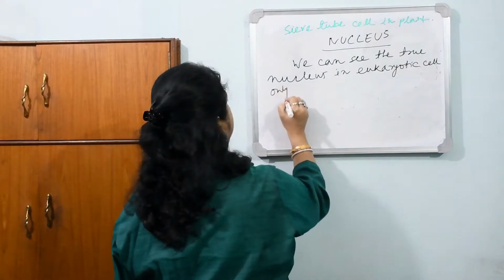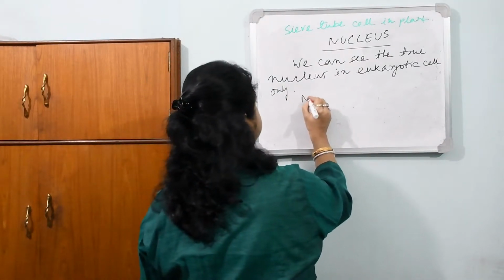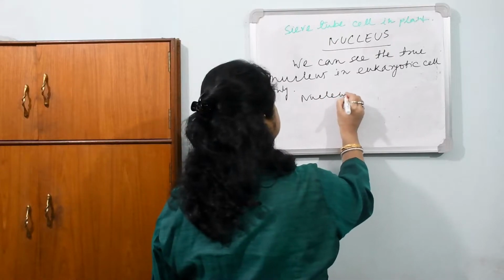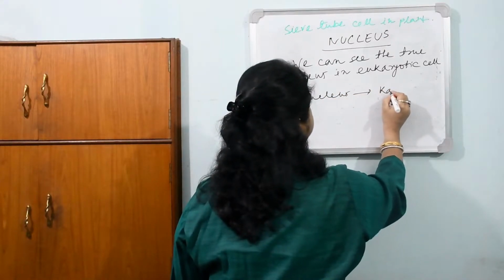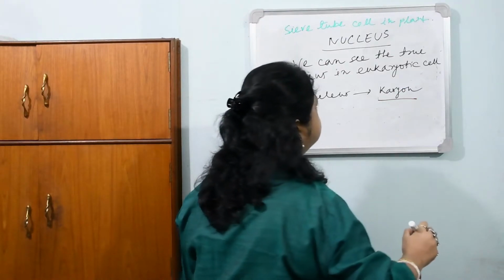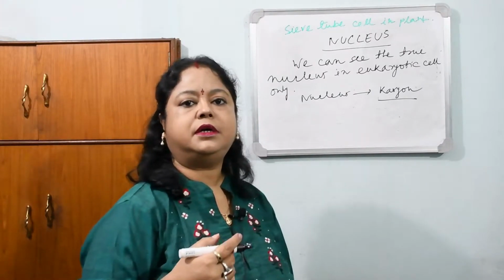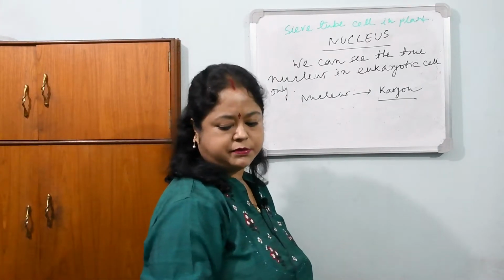In other words, nucleus is known as karyon. The division of nucleus is known as karyokinesis, and in every part of the nucleus we shall get the word karyo sometimes.